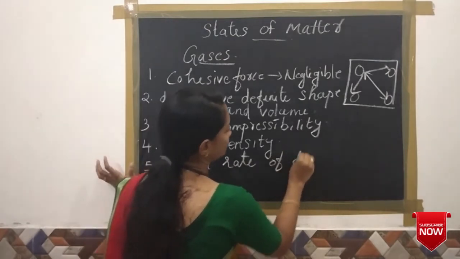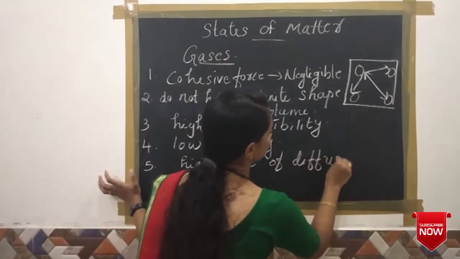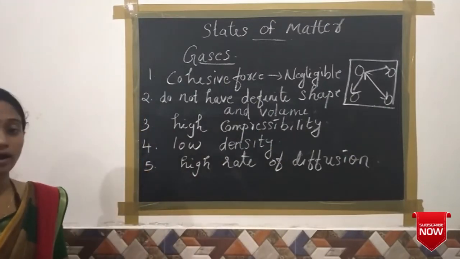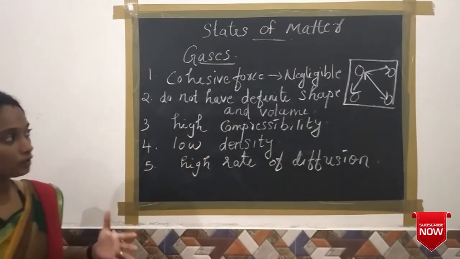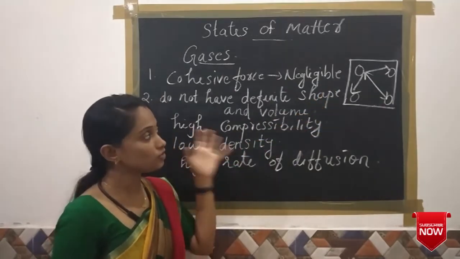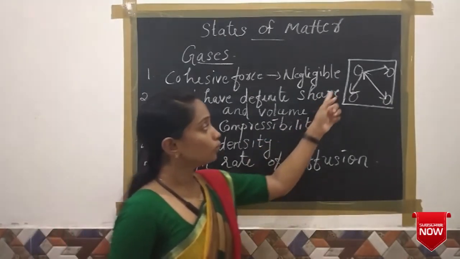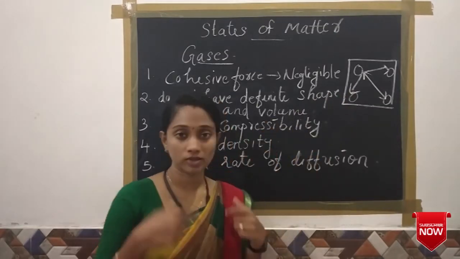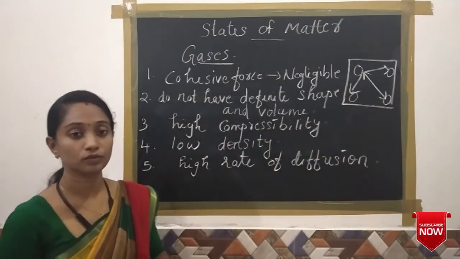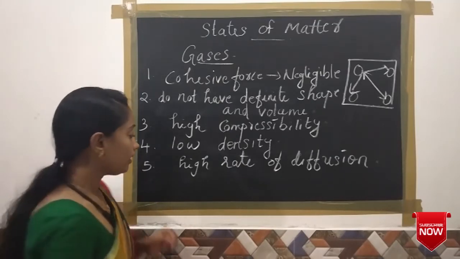We already discussed what is meant by the term diffusion. The gaseous particles show a high rate of diffusion because these particles have a lot of space between them and each particle is moving freely in all possible directions. Due to this movement, they show a high rate of diffusion.